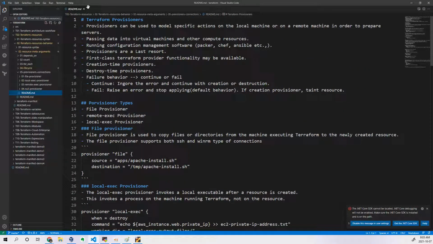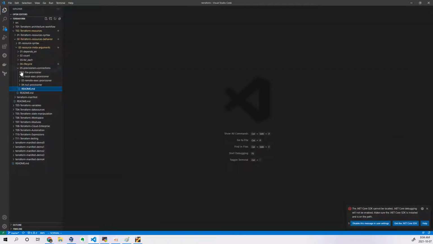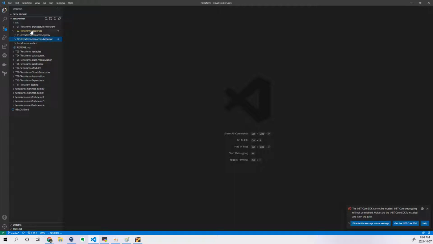We will be discussing this topic later, but right now I will not touch this topic. Why? Because you need some understanding of input variables, output values, and local values first. Once you understand that, it will be easy for us to understand provisioners and connections. So that's the reason we are going to the next topic, called Terraform variables.